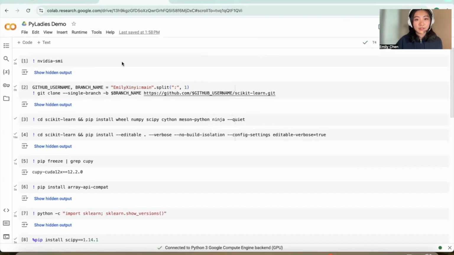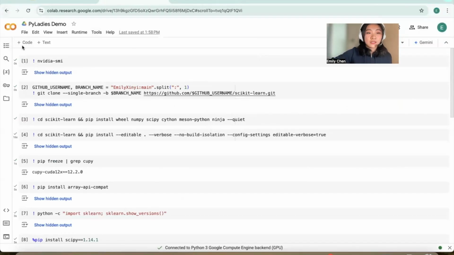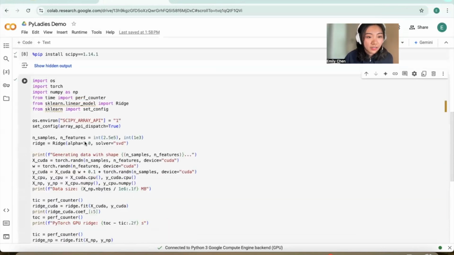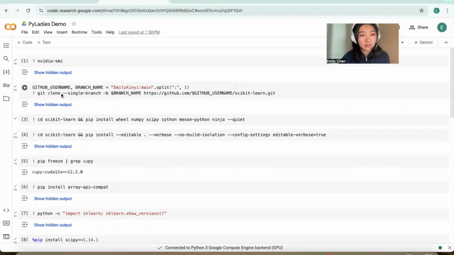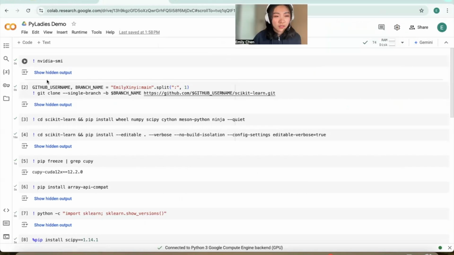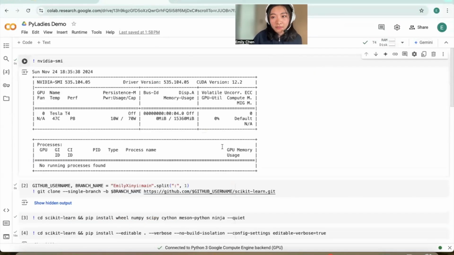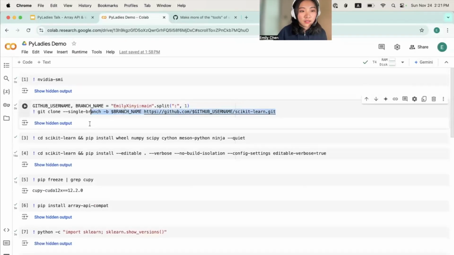This is my demo on the Colab. Because we're limited for time, I already installed and ran a bunch of things, but I will just briefly go over what they mean. So nvidia-smi just ensures that you have a GPU installed and enabled and configured correctly. I'm just cloning the main branch of my scikit-learn repo right now.